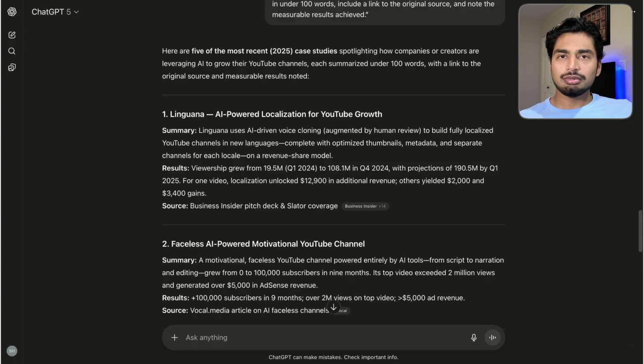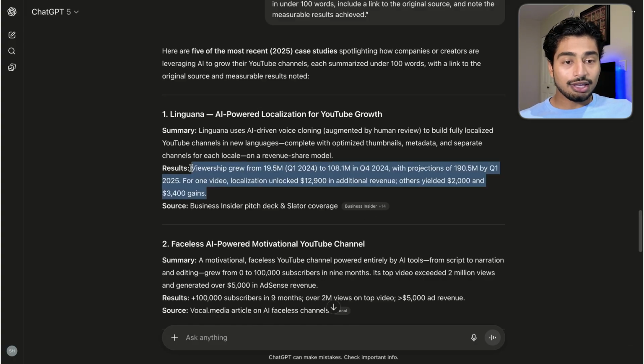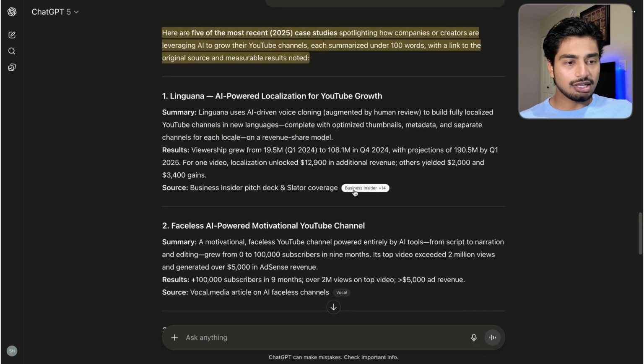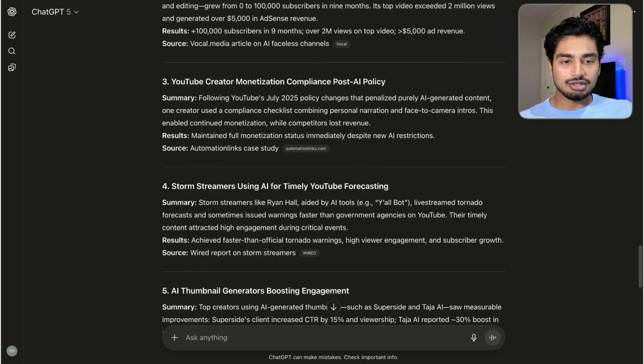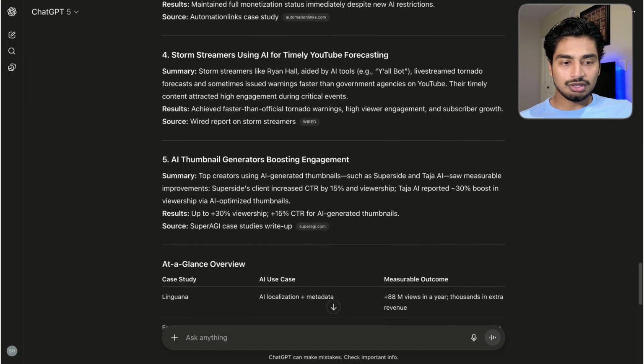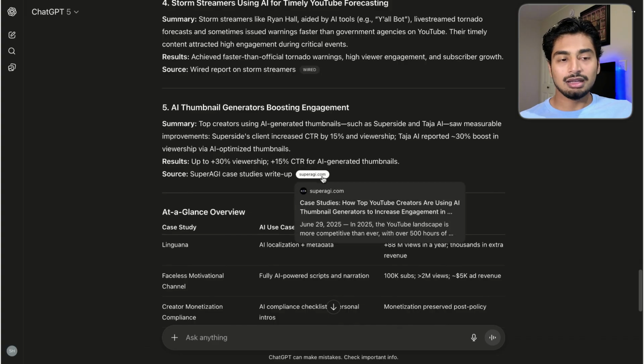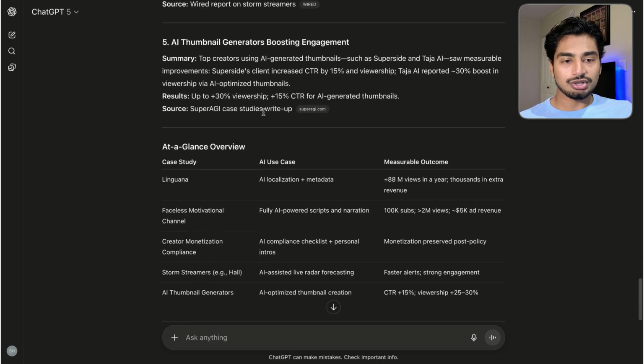This one took a little bit longer, probably about 40 seconds. But you can see it's still searching the web and it's coming back with accurate numbers. This is pretty crazy considering it's 2025 right now, and they give us data that should be accurate about Q1 2025. I would say that's pretty good. And this is coming from Business Insider, which is great. Yeah, and I could keep on scrolling. You can see all of the improvements in terms of the search results and the accuracy. I love to see the numbers, and I love that it's giving information that they can back with a source, right? So web search is definitely enabled.